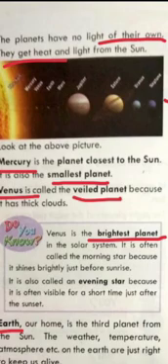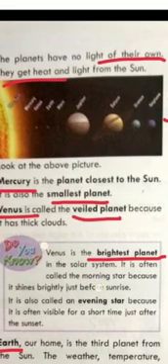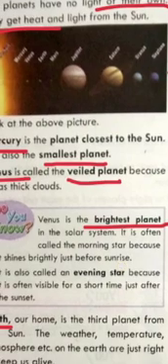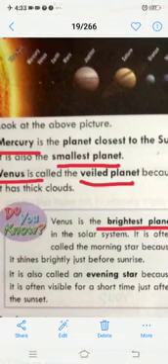Second one is Venus. Venus is called the veiled planet also. Why is it called the veiled planet? Because it has thick clouds. Venus is the brightest planet also, and it has many names, like morning star and evening star. Morning star because it shines brightly just before sunrise, and evening star because it is often visible for a short time just after sunset.